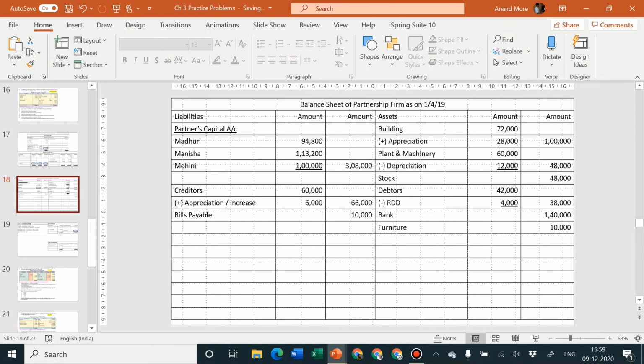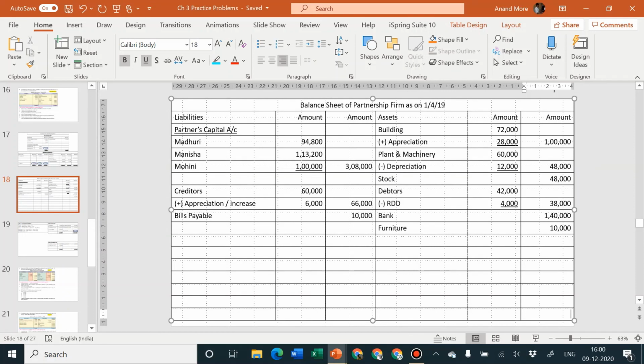Let us take the total side. Total is 1 lakh plus 48,000 plus 48,000 plus 38,000 plus 1,40,000 plus 10,000. That goes to 3,84,000. So the total of the asset side is 3,84,000. And on the liability side, it is already 3,08,000.